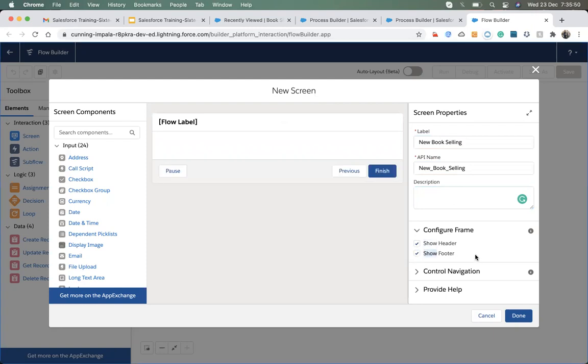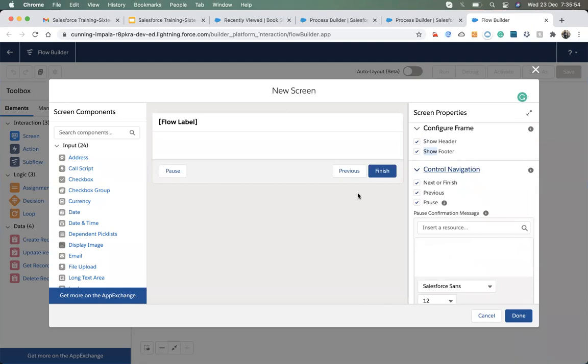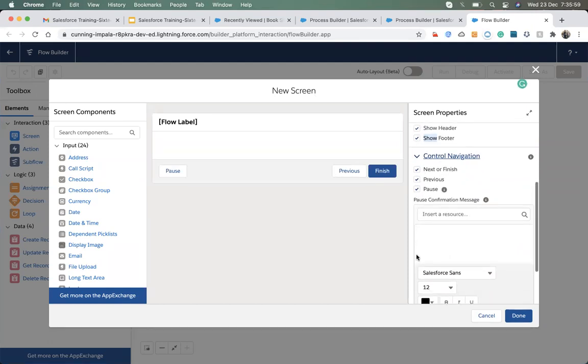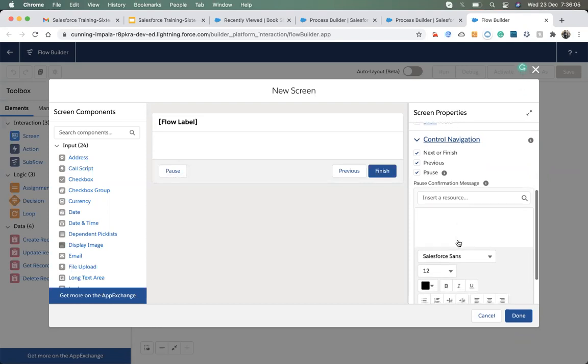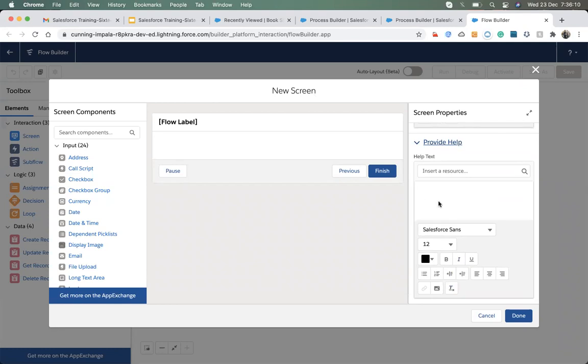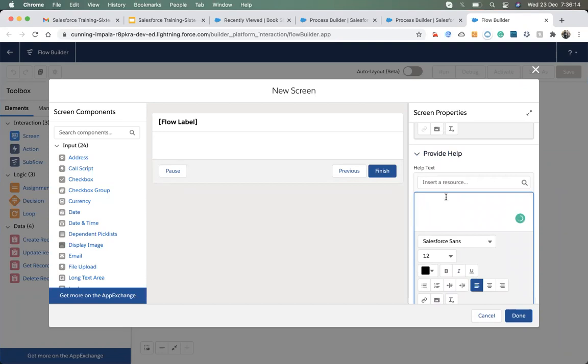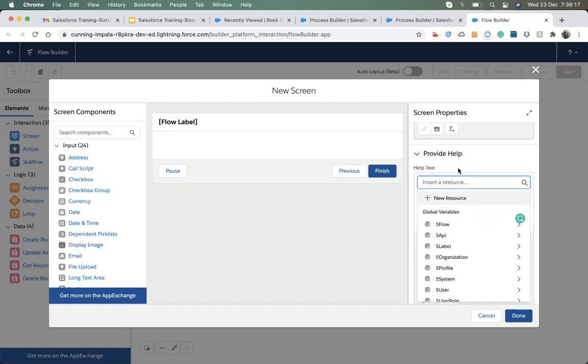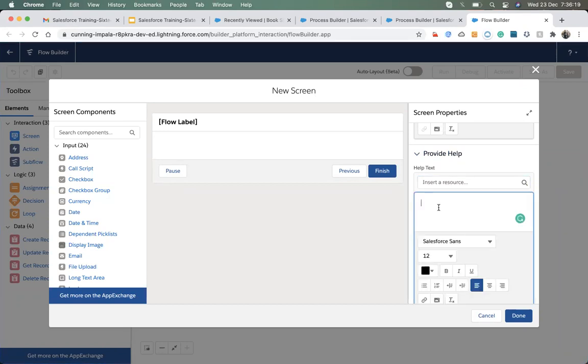We have control navigation, meaning which button you want to see, next or finish, previous or pause. If you hit pause, you can display a message. And if you want to put some help text, you can use the help, so I'm adding help notes.